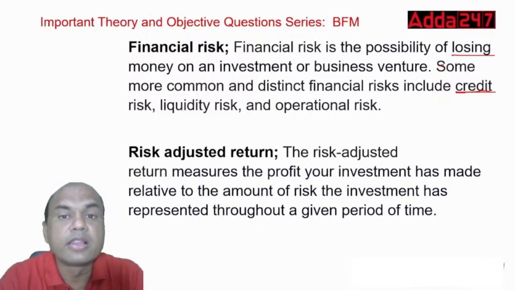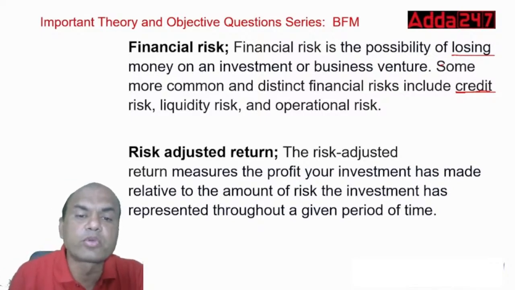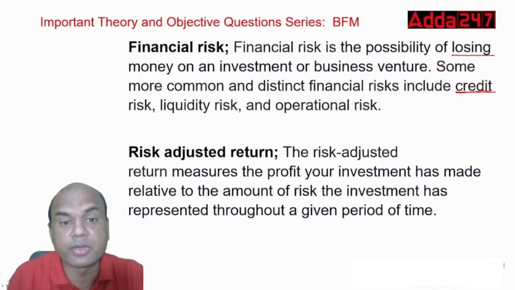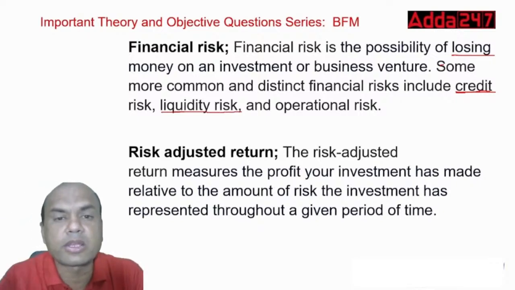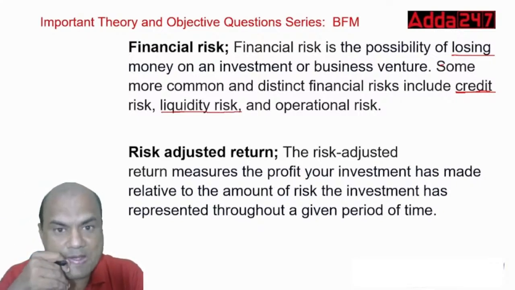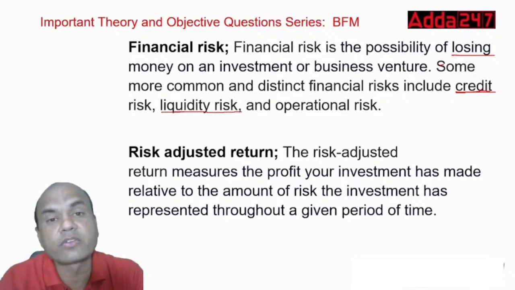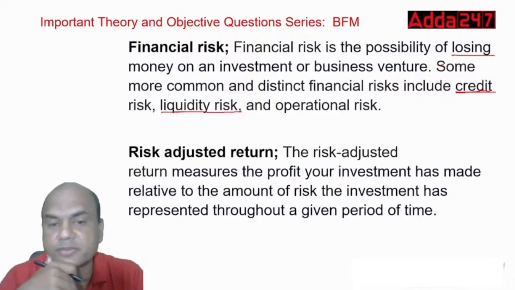Liquidity means what? Suppose the bank gives a higher percentage of loans as compared to its deposits, then it will face difficulty in paying the normal rate of interest, or normal liquidity risk for paying the common bills.